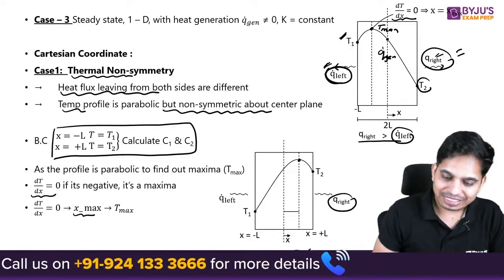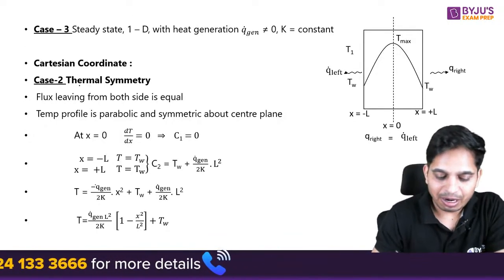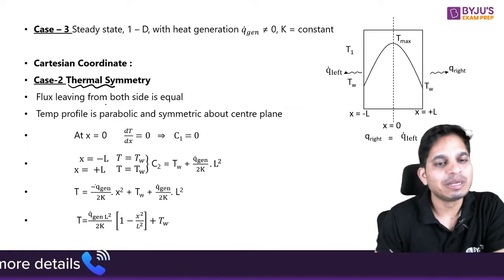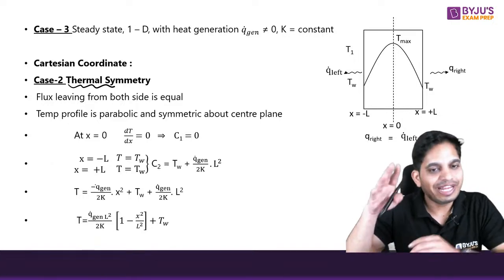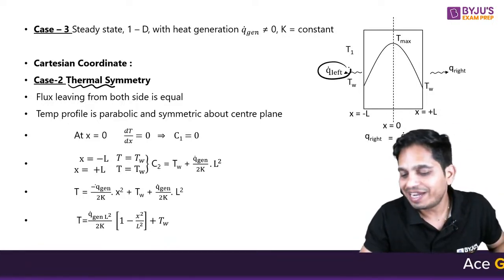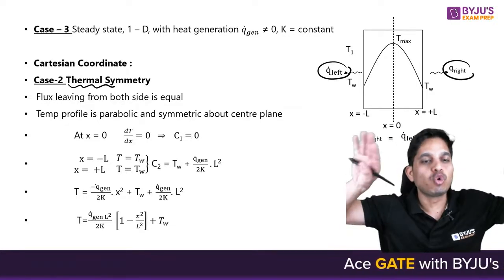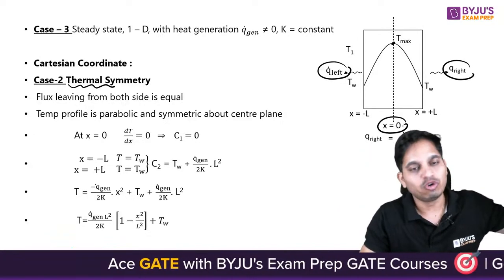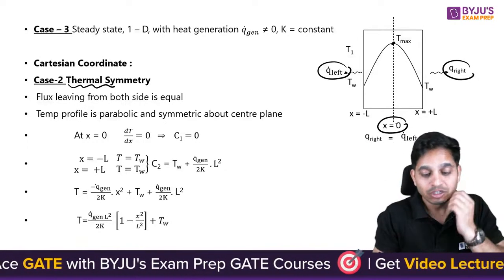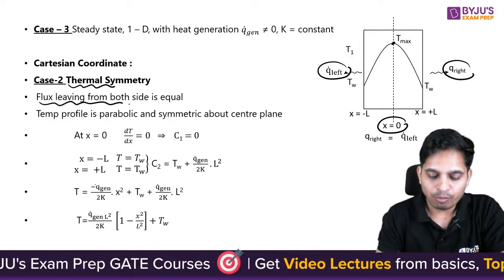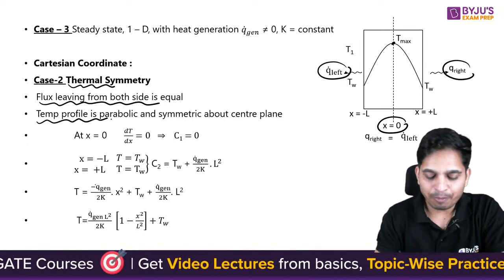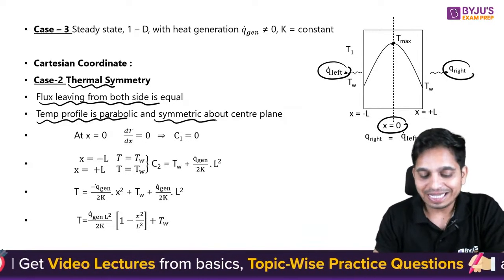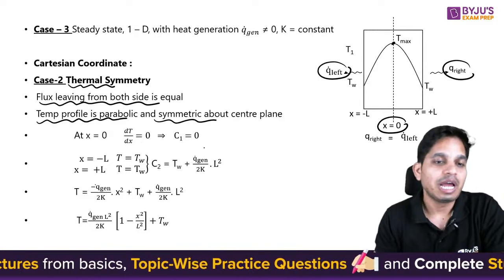Now next is thermal symmetry. So it's very simple. Here whatever heat is generated, equal heat is going from both sides, and maxima will be at x equals 0. Maximum will be at x equals 0. So here flux leaving from both sides is equal. Temperature profile is parabolic and symmetric about center plane.